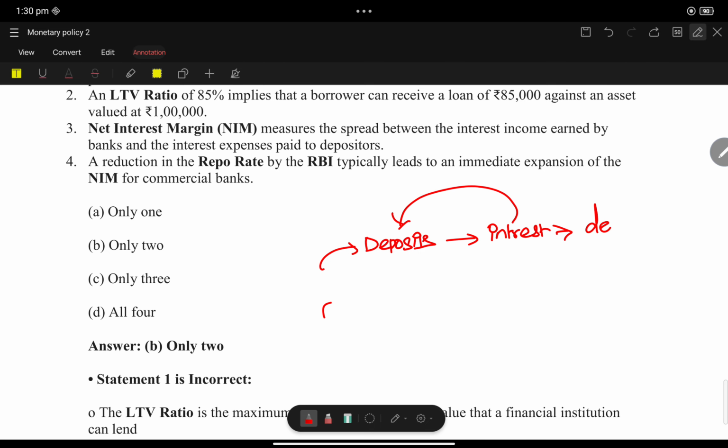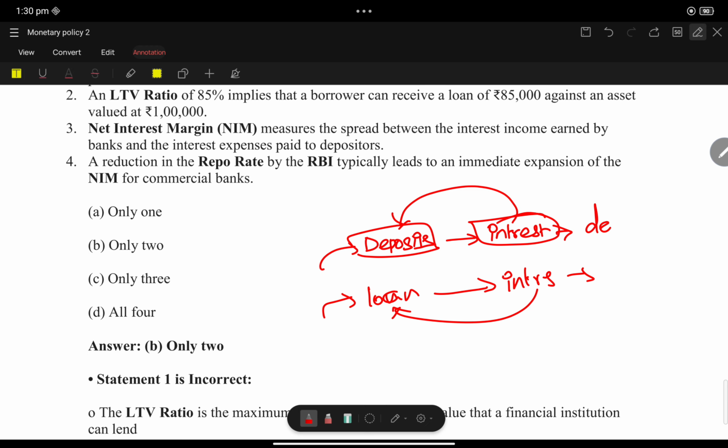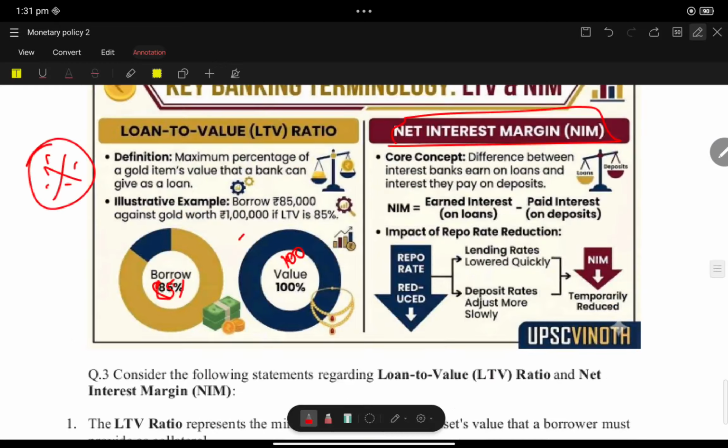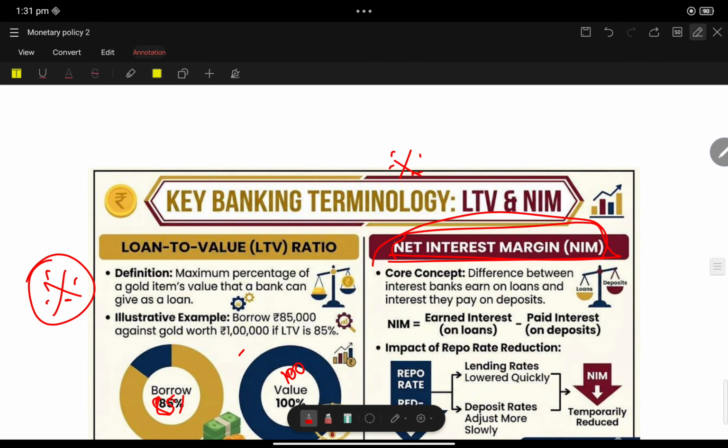Interest for the deposits, and the bank will lend loans, and they will get interest for the loan. Now you know that the interest given for deposits will always be less than the interest given for the loan. That means if I get 1% interest for my deposits, then I will have to pay 2% interest for the loan. That is the net interest margin: earning interest on loans minus paid interest. That is net interest margin.